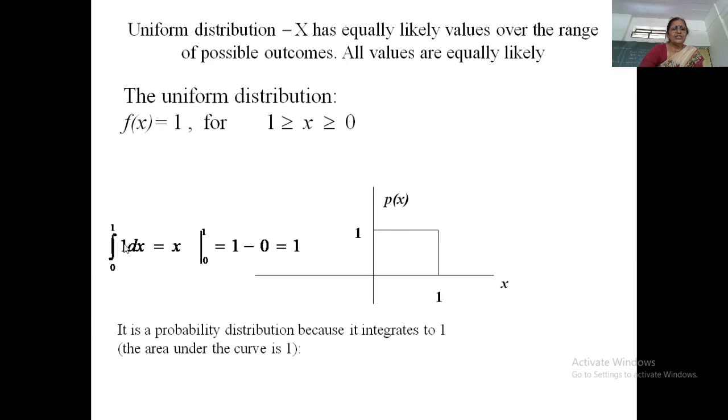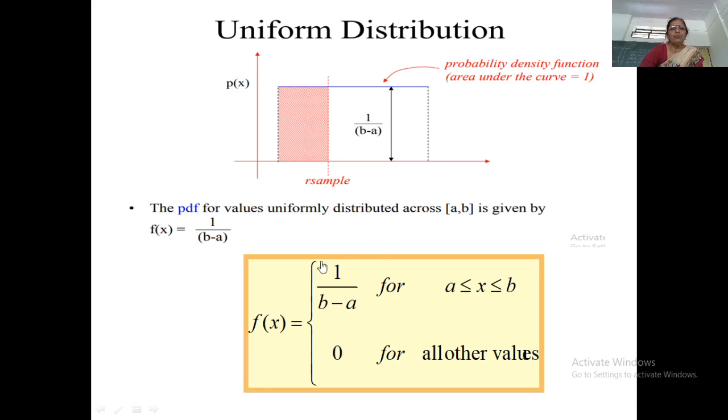We can easily check that the integration over the range 0 to 1 of f(x) dx, that is 1 dx, is equal to the integration of 1, which is x in the interval 0 to 1, that is 1 minus 0, which is 1. So, the probability under this particular curve is equal to 1.